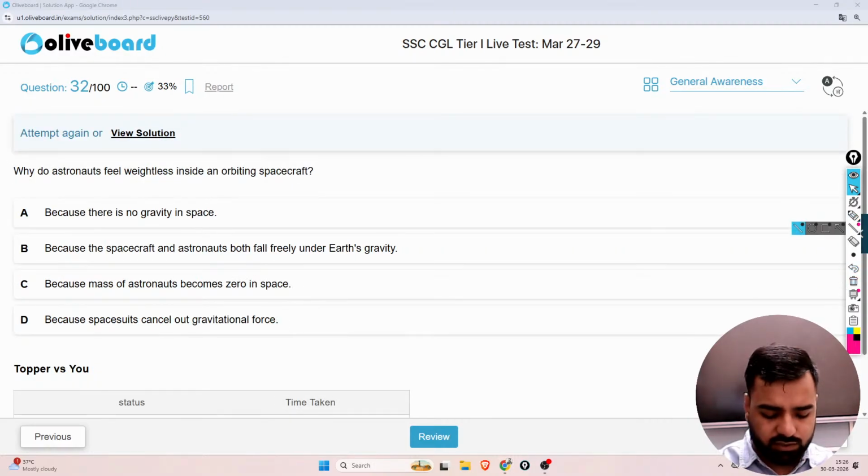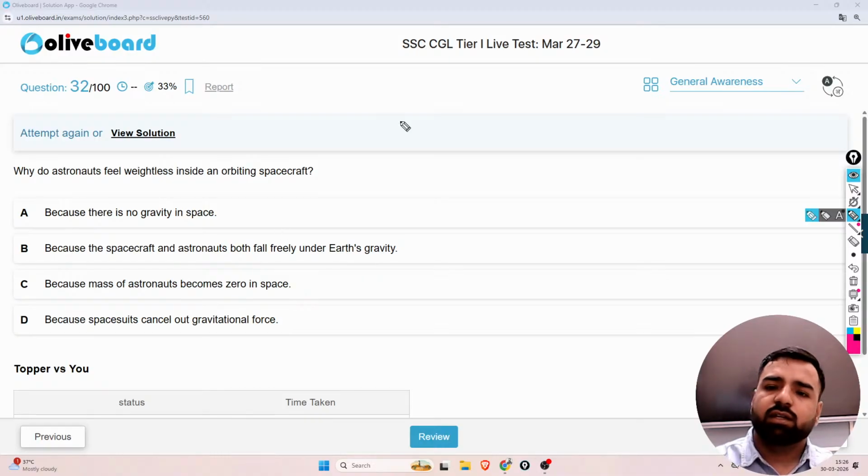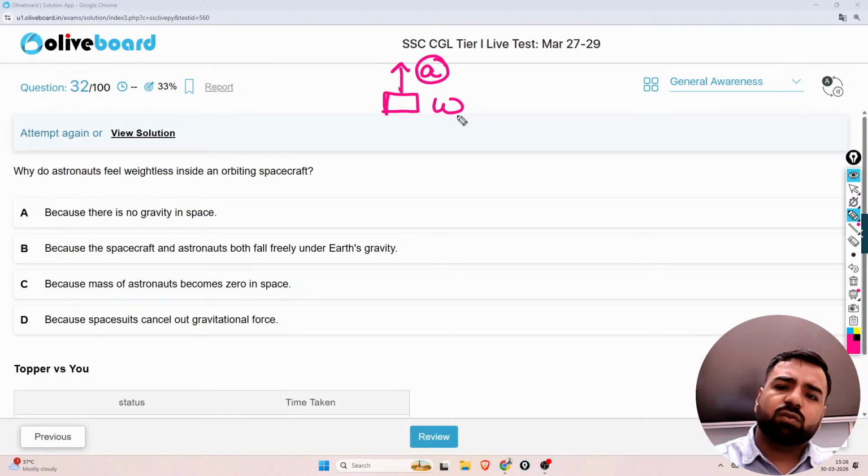This is from the physics portion now. What is the question? Why do astronauts feel weightlessness inside an orbiting spacecraft? Guys, I'll explain this in a better way. Forget about the spacecraft. I'm talking about a lift. Let's say our weight is W, and the lift is accelerating upwards with an acceleration of A. Do you know what the apparent weight will be?